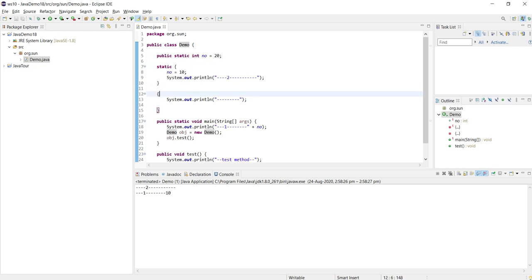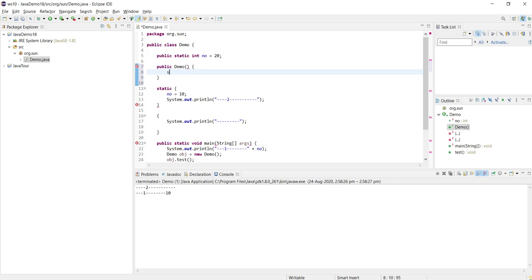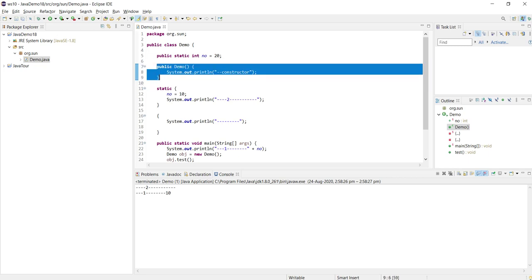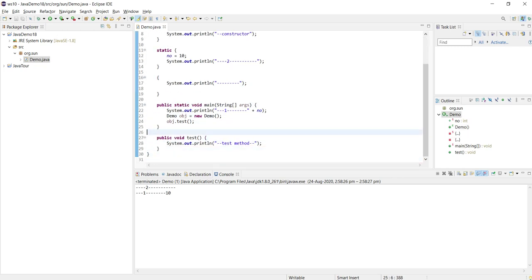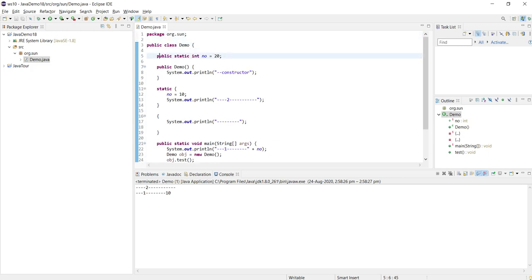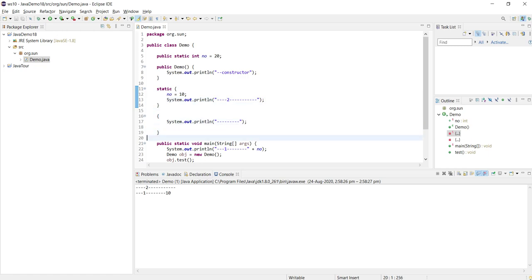After that, let's say we have a constructor as well. So public Demo. This is the default constructor, and I'm giving some name to the constructor. So this is the constructor part, this is the instance block part, this is the main method, and this is the instance method. The order of execution is: first the static block will get executed, and after that the main method starts getting executed. So in the main method this line will be printed.